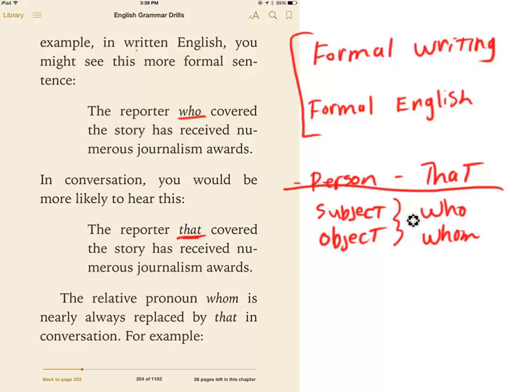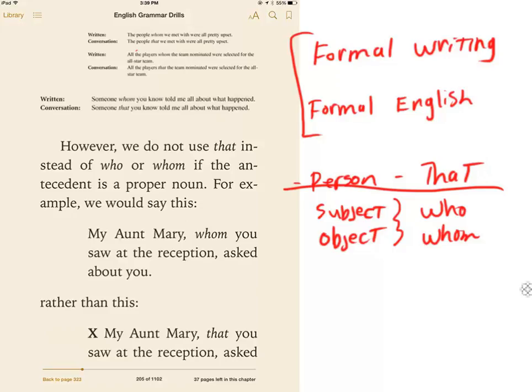All right, however, this is important to know because when the antecedent is a proper noun, then you must use whom or who. Okay, so for example, my Aunt Mary. Well, that's a proper noun. It's a specific aunt.